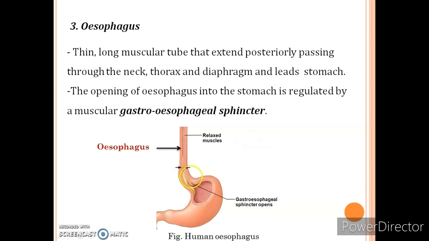The sphincter which regulates the flow of the food is known as gastro-oesophageal sphincter. It is present here. You can see gastro-oesophageal sphincter.